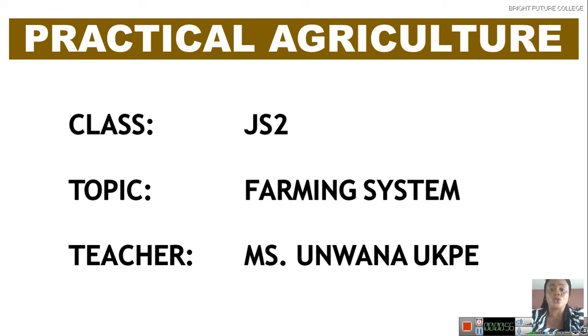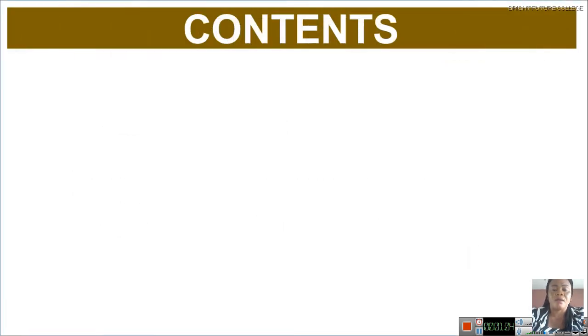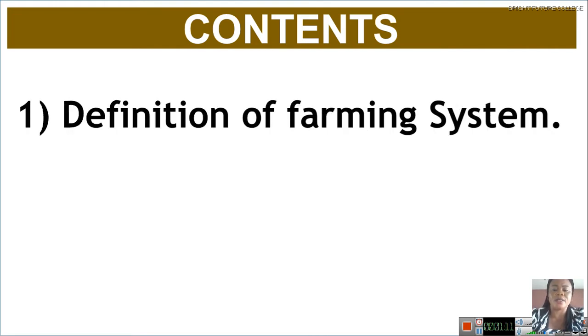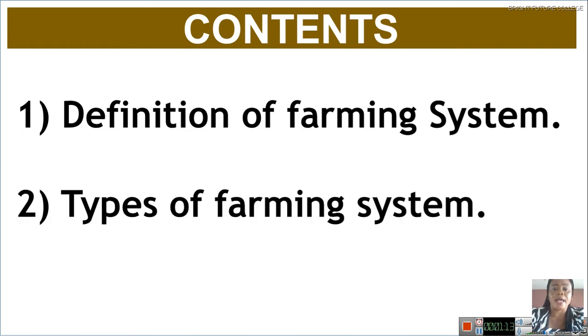So today we want to look at farming system. Under farming system, we have the definition of farming system and types of farming system.